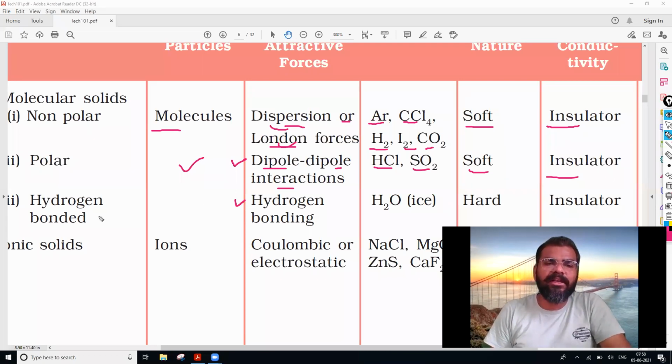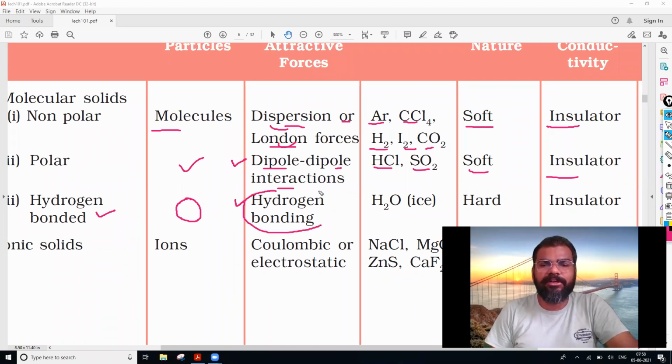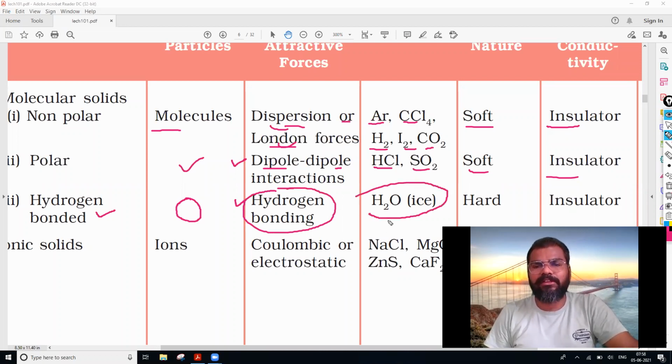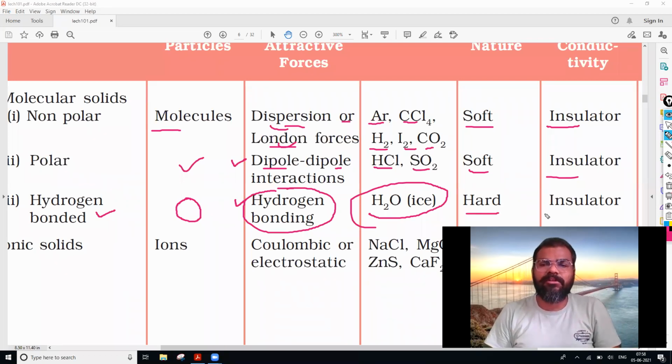Then the third category, that is the hydrogen bonded. The constituent particles will be the molecules itself. Then the attractive force which is playing a role is the hydrogen bonding over here. Then the next point, the example, is H2O, that is ice. And the nature is hard and they do not conduct electricity.